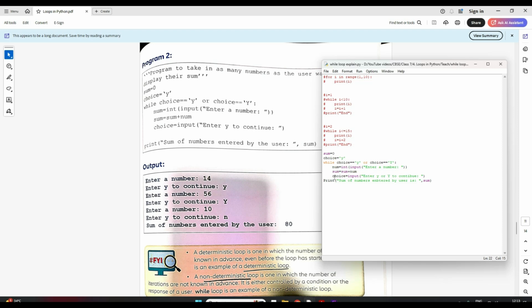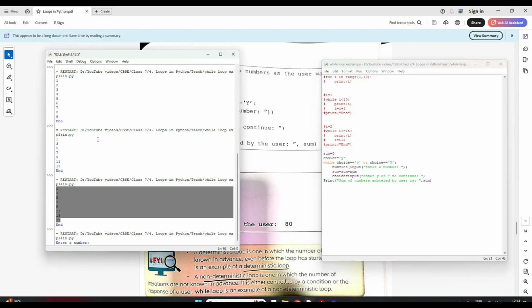Then I'm asking the user the choice again: enter y or Y to continue. If the user wants to continue, I'm asking to enter this. So the user will enter either y or capital Y to continue. If he enters anything else, this condition will not be satisfied, so this loop will break and come out to this line. But till the time the user enters y, this will keep on repeating. Now let's run and see how it's done.